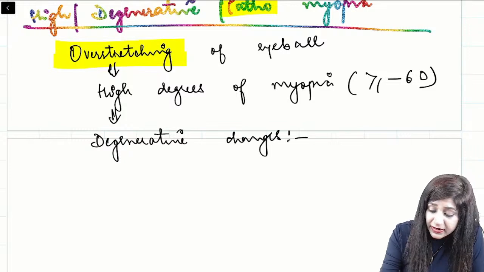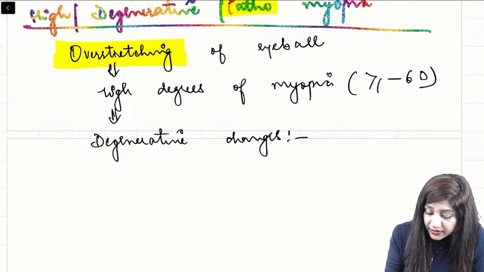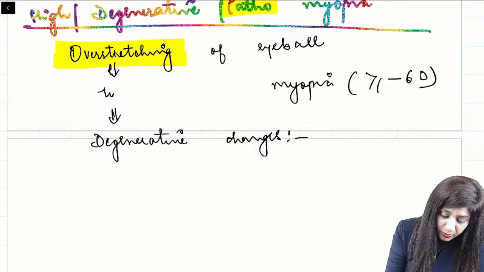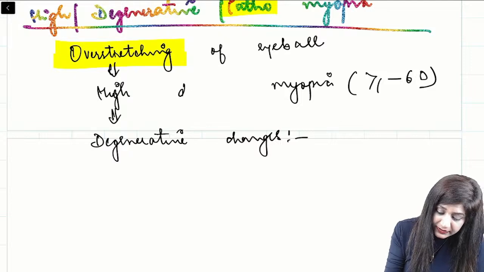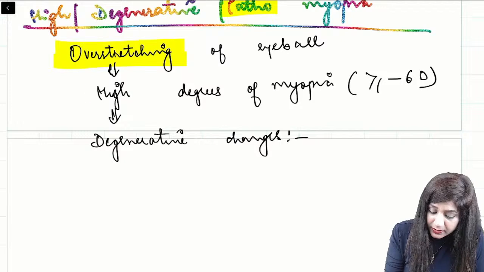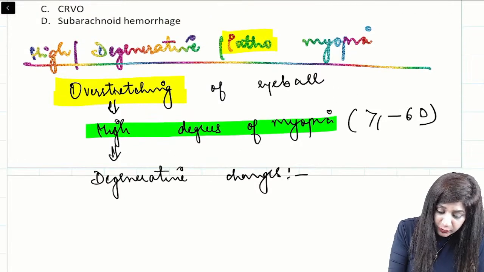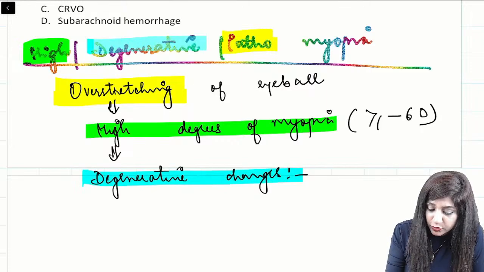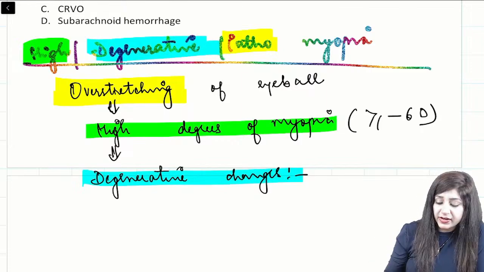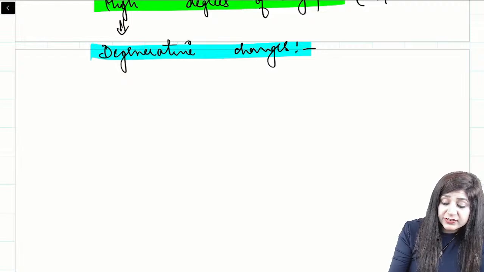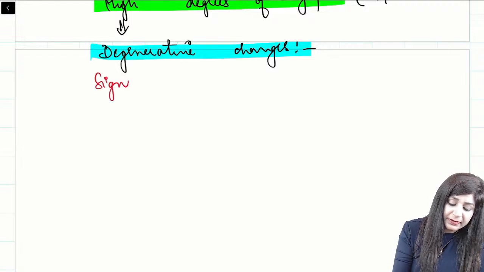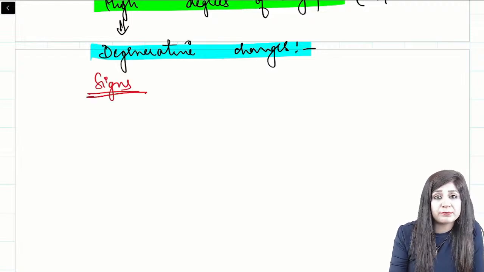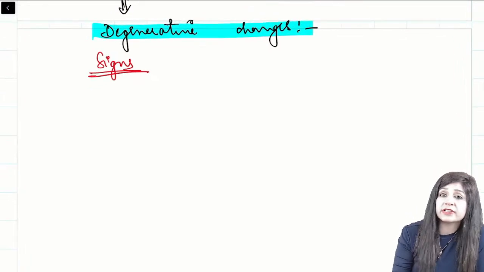So basically, high degrees of refractive error. Because of this high degree of myopia, it is also called high myopia. And because of the degenerative changes, it is also called degenerative myopia, right? There are so many signs of this high myopia, and all of them are important. That is why we are also discussing the other signs.